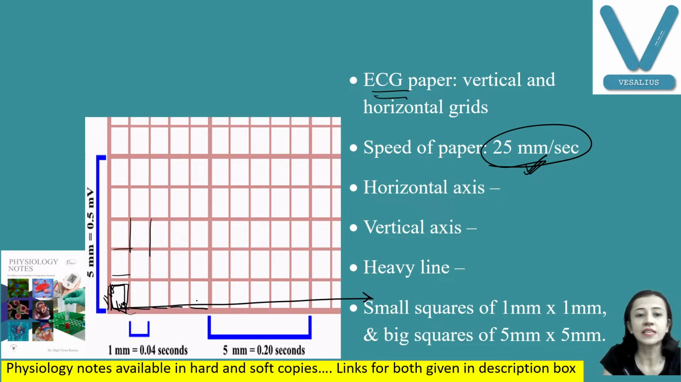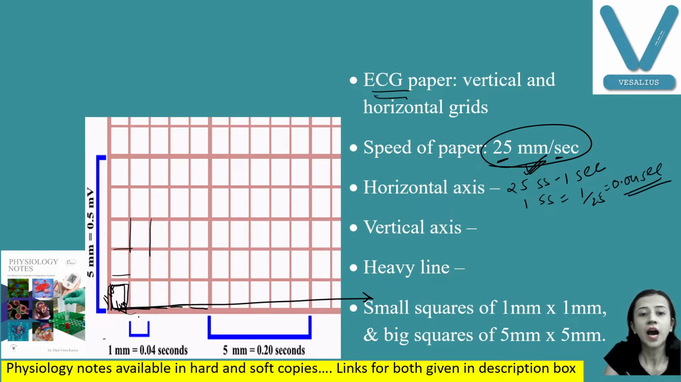Another important thing here is on horizontal axis, it represents time. You can see here time. And what is the calibration of time? You can see 25 millimeter in 1 second, means 25 small square in 1 second. So one small square is equal to 1 upon 25, which is equal to 0.04 seconds. So this is the way we calibrated the horizontal axis.